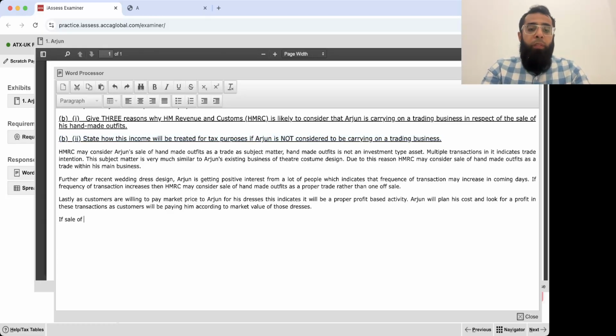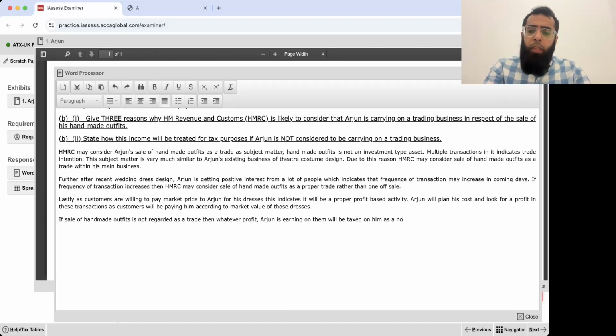If sale of wedding outfits, or since the question has said just handmade outfits, let's keep that on. If sale of handmade outfits is not regarded as a trade, then whatever profit Arjun is earning on them will be taxed on him as non-savings income under the head of other income.